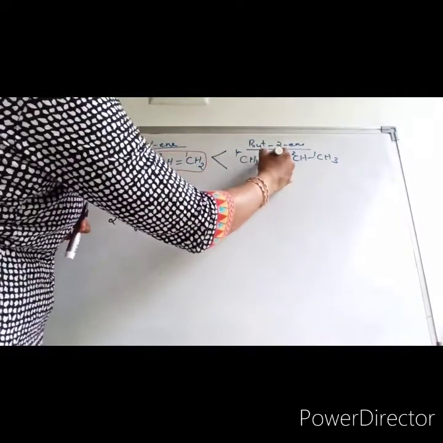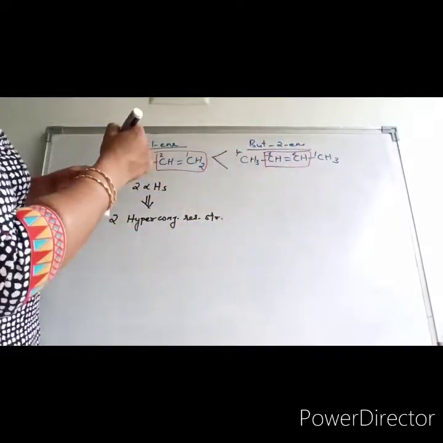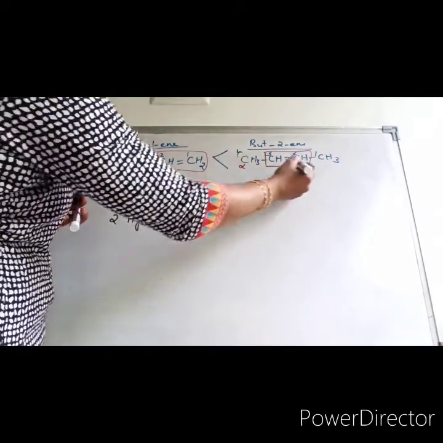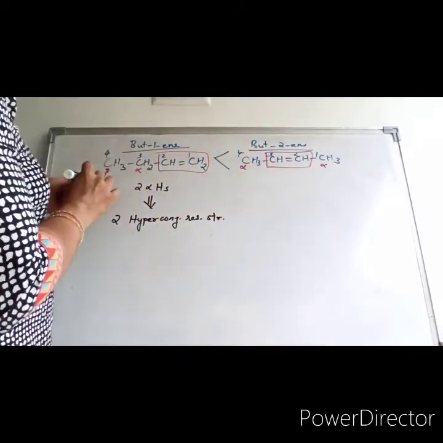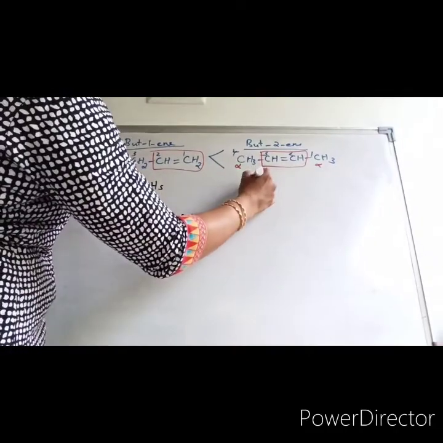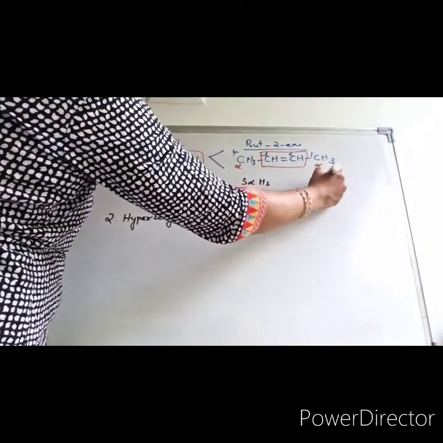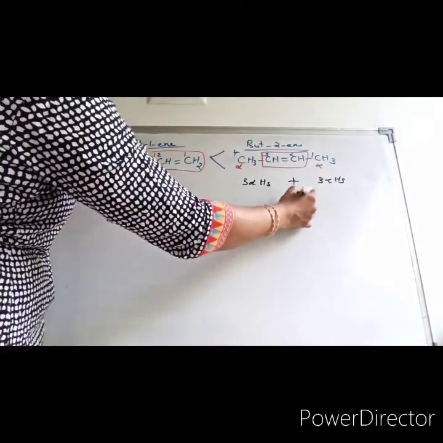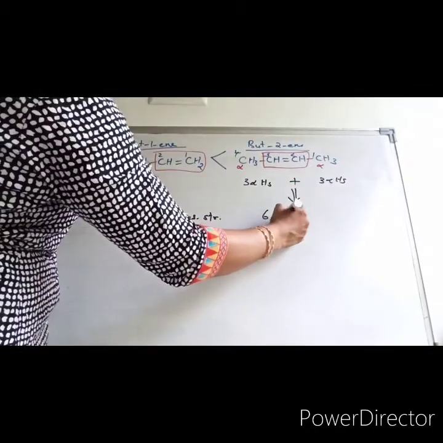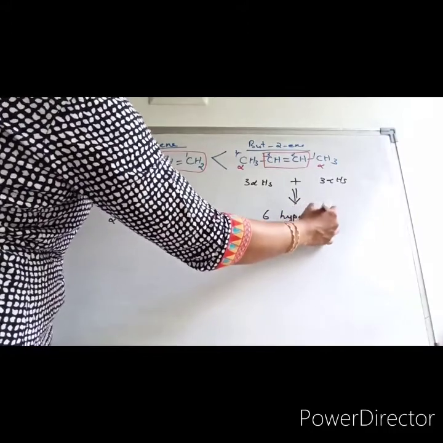Here this is our functional group. Here this is alpha carbon, this is alpha carbon. So here 3 alpha hydrogens over this one, and here also 3 alpha hydrogens. So totally 6 alpha hydrogens. So altogether you can write 6 hyperconjugative resonance structures.